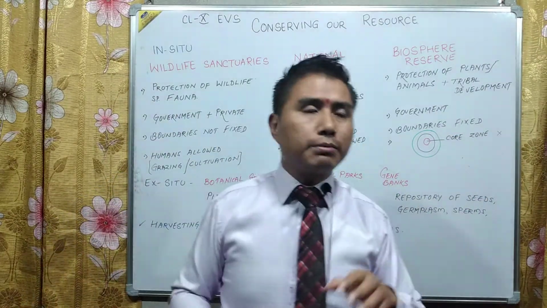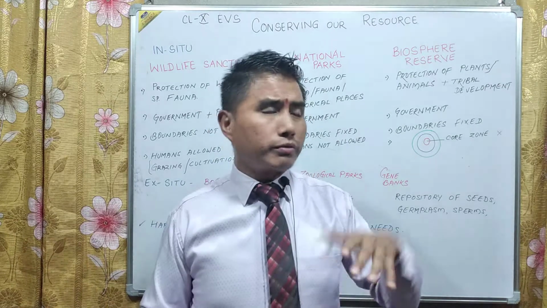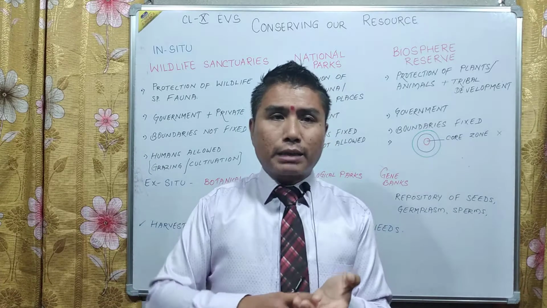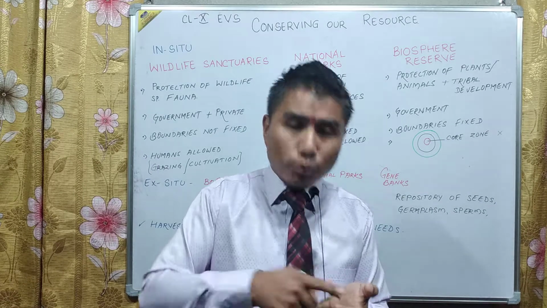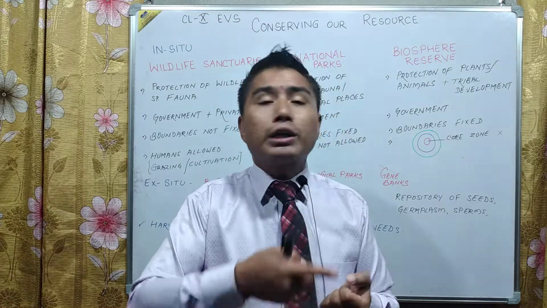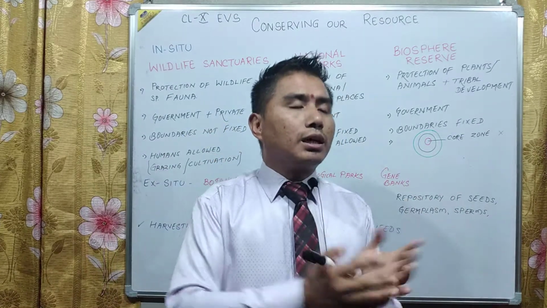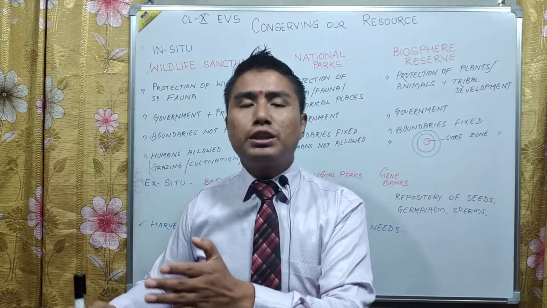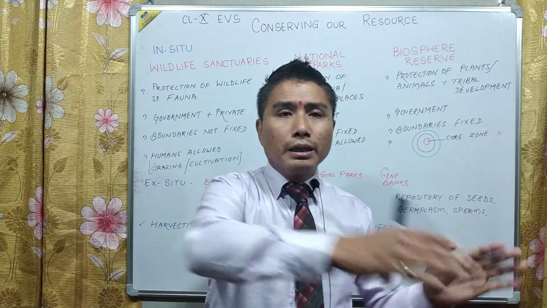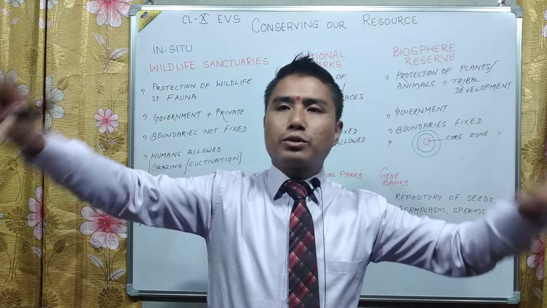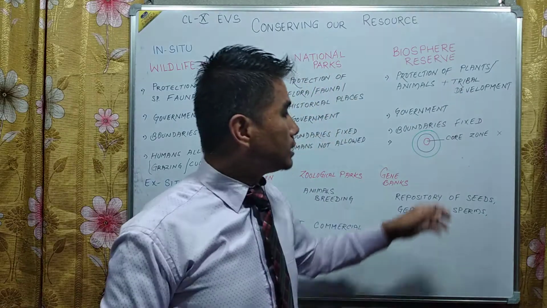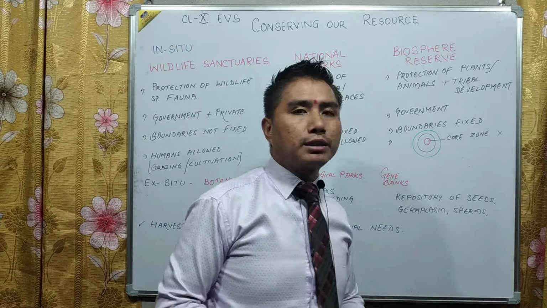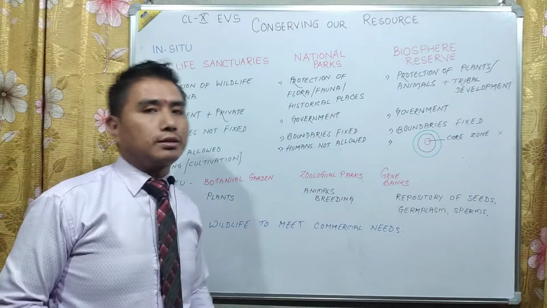And there are gene banks, which could be field gene banks also, or a normal gene bank whereby seeds are kept, germ plasm is kept, fruits are kept, saplings are kept, or tissues are kept, or they can be stored at a very cold temperature. Or they could be planted, which is called a field gene bank, where through plantation the germ plasm could be conserved. So that is ex situ conservation through gene banks. It's a repository of seeds, germ plasm, saplings, sperms, eggs also, etc.